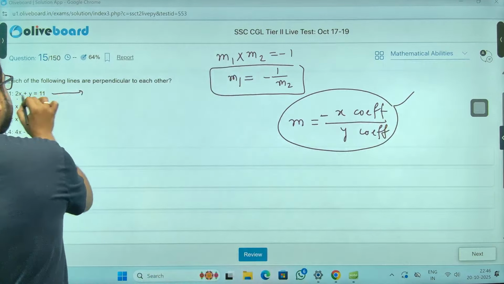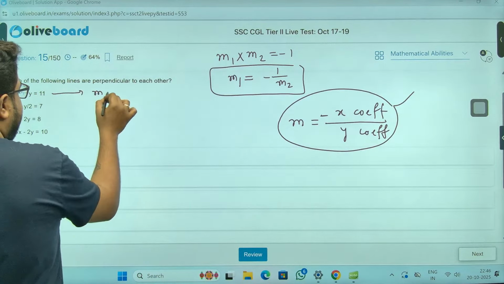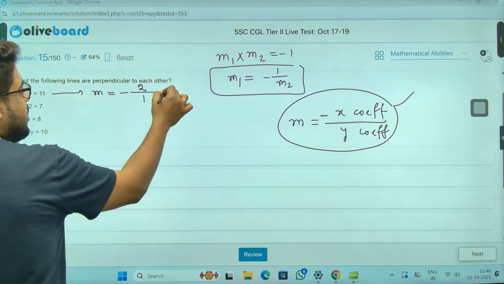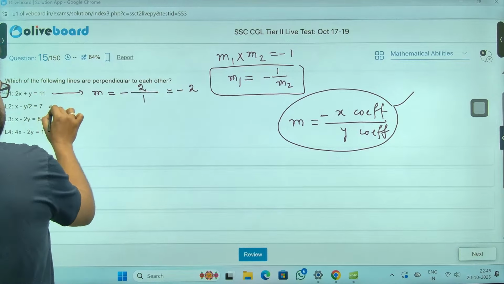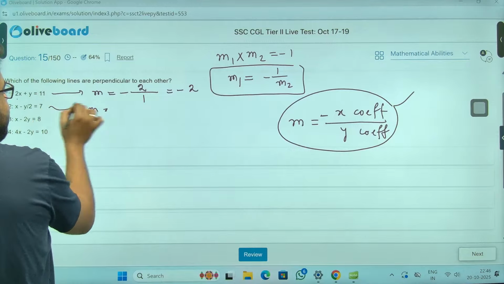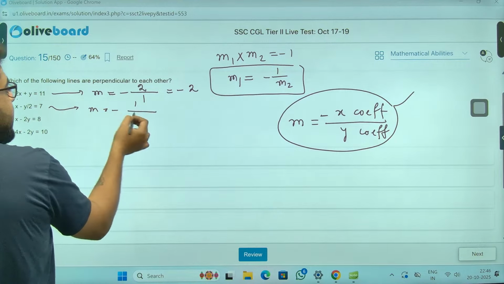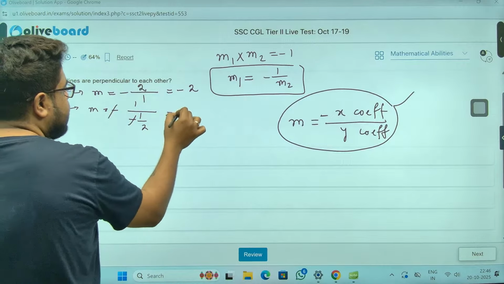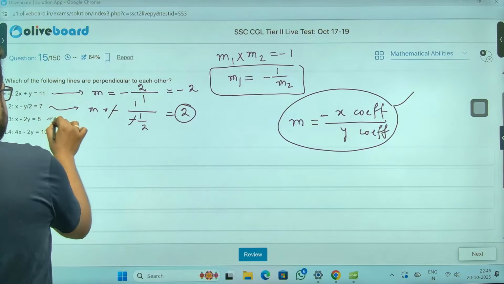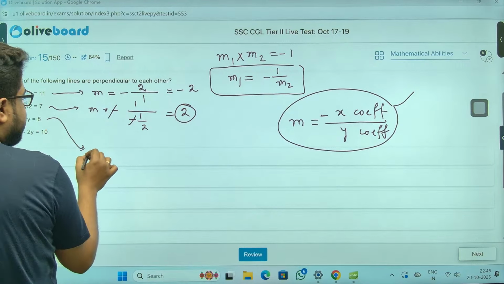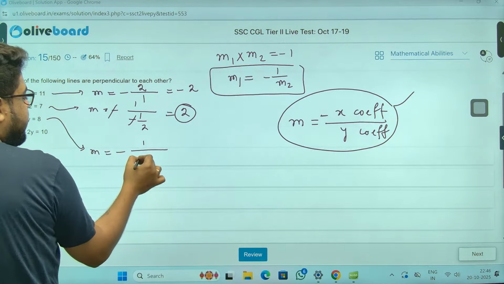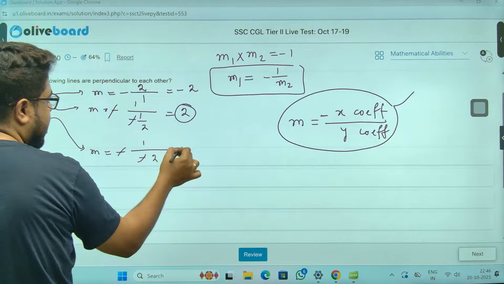Here m is -2 divided by y coefficient 1, so it is -2. Next one: x coefficient is 1, y coefficient is -half. Minus minus cancels, it is 2. Third one: x coefficient is 1 by y coefficient is minus, so this is half.